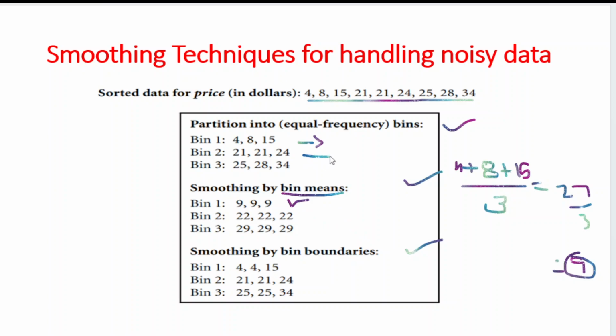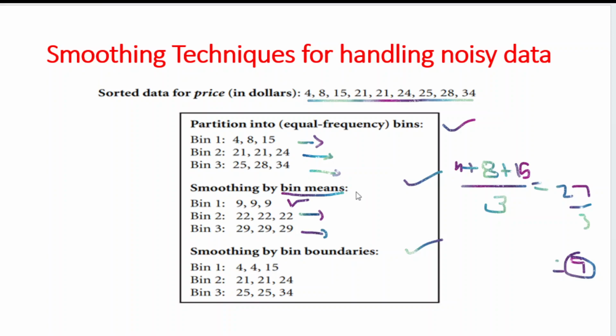In the same way, I calculate for bin 2 and then bin 3. For bin 2, I got 22, so I replaced it with 22. And for the last bin I got the value 29 and replaced it with 29. This is nothing but smoothing by bin means.